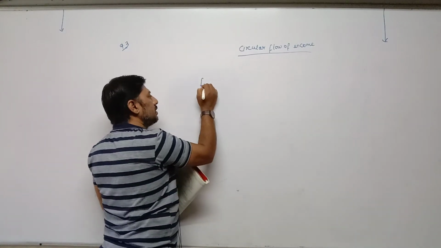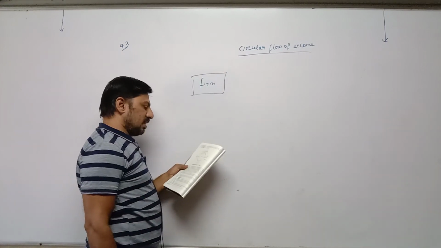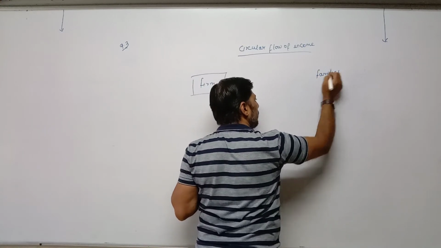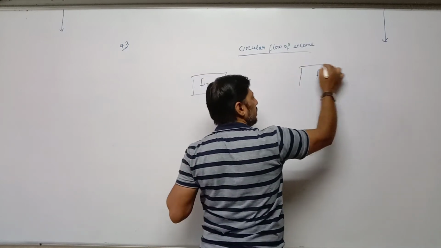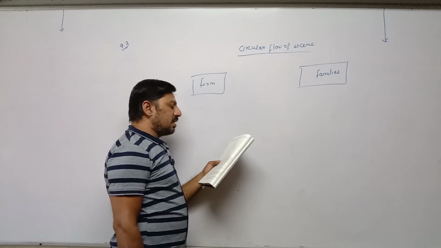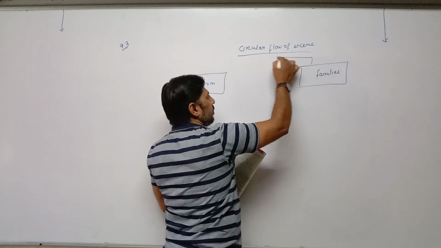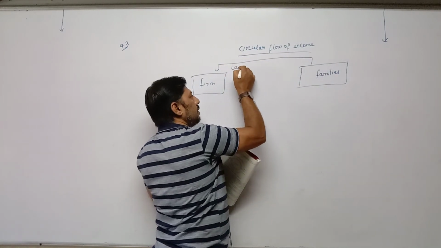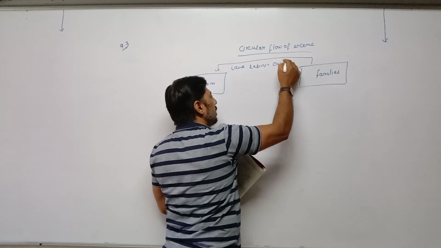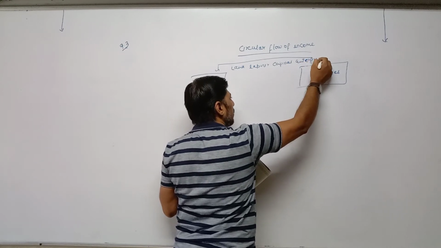In the diagram, one side is the firm. Firm means the unit which is producing goods or services. The other is families, meaning the owners of factors of production. Now, how does money circulate? That is given. You can see it in your diagram also. One side, the owners of factors of production are providing land, labor, capital and entrepreneur.